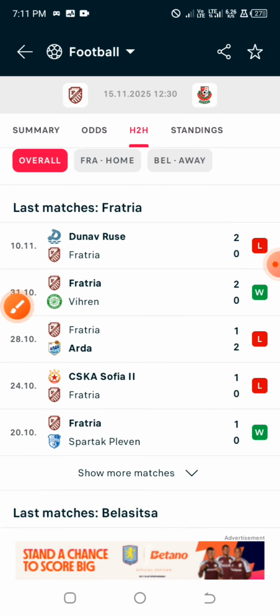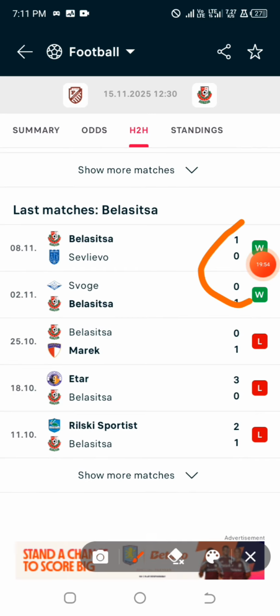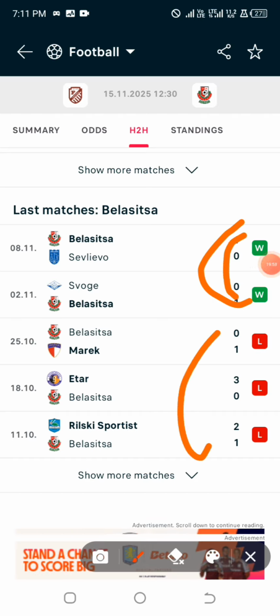For example, this particular away team, you can see that they had 2 games won in their last 5 games. They lost 3 and they won 2. So it must not be 2. It must not be more than 1. Just 1 for the underdog. Then you are good to go. So I'm going to show you guys an example of a particular game that actually meets up with all these particular 3 models.